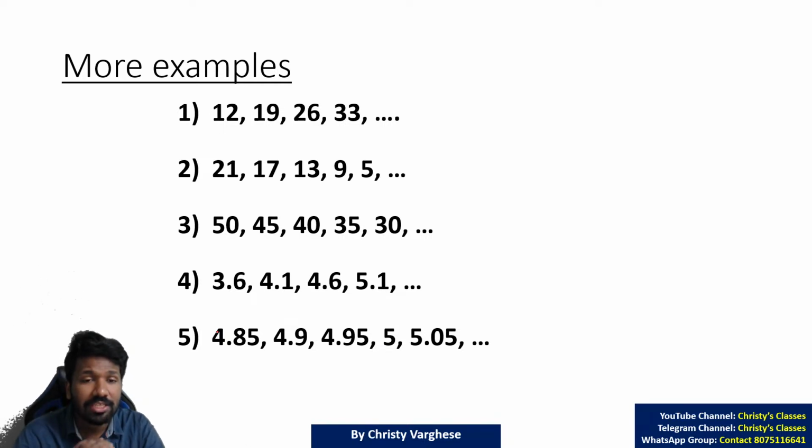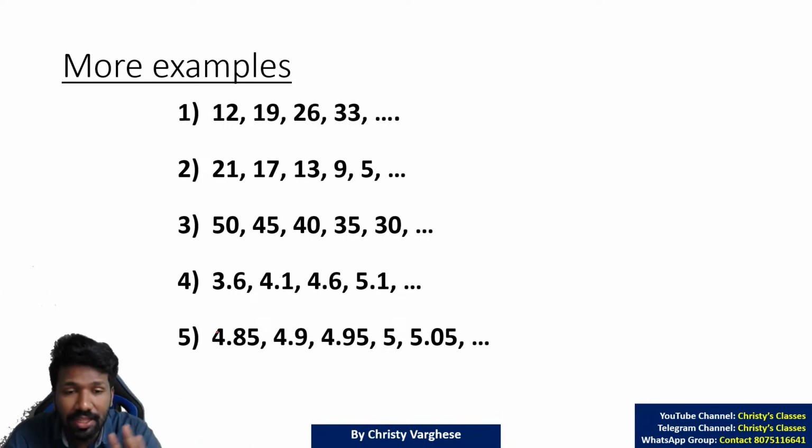So, in this chapter, there are 3 types of question mainly that can be asked. Either the question will be asking what is the next term, or the question will be asking what is the missing term, or the question will be asking which is the wrong term, or to correct the wrong term. Those are the 3 major types in which the questions can be asked.